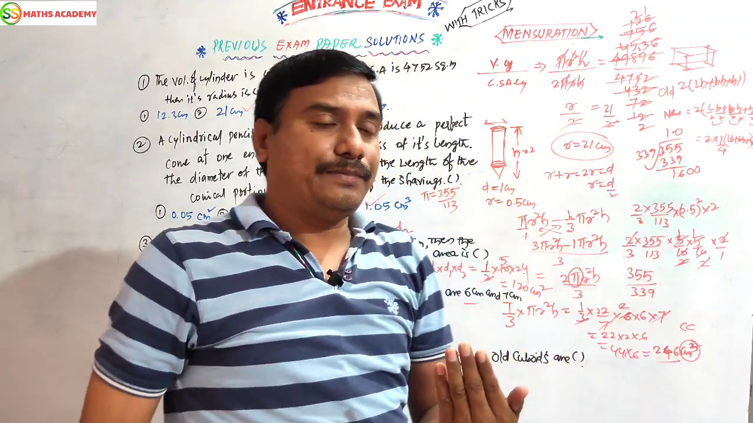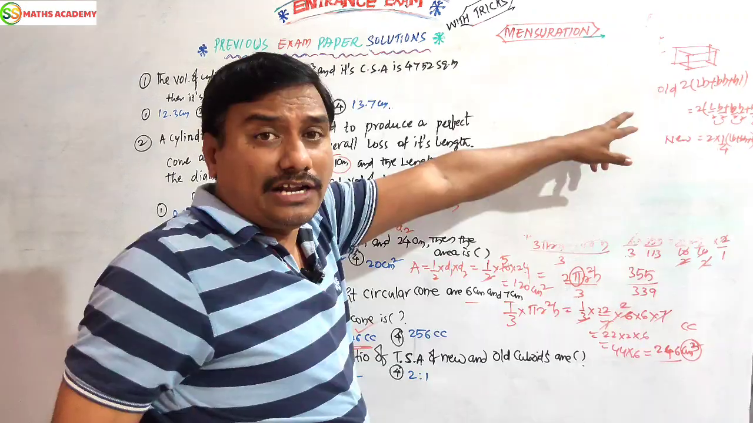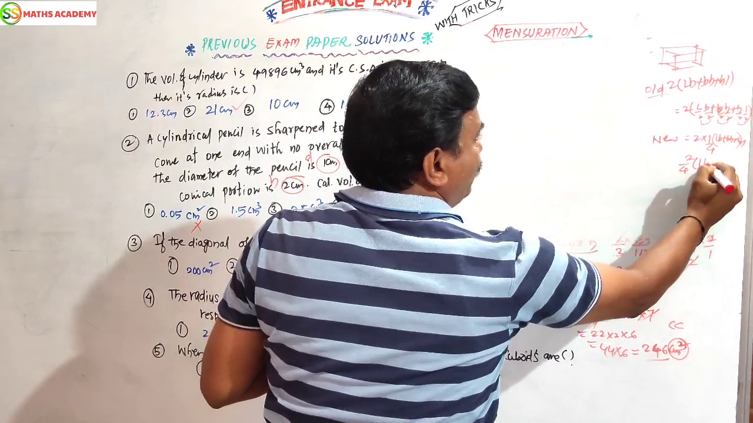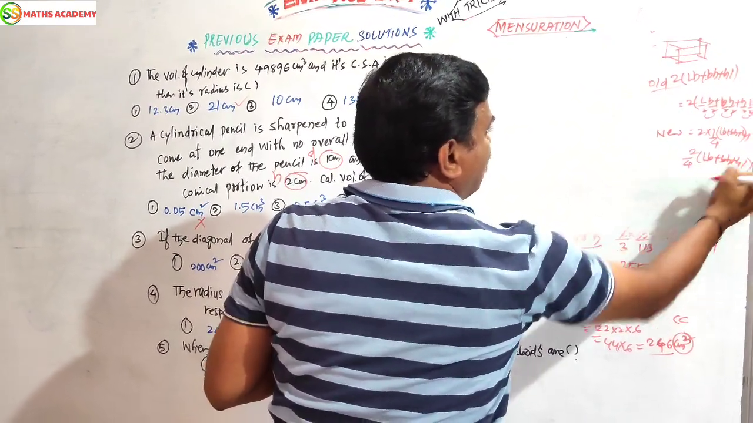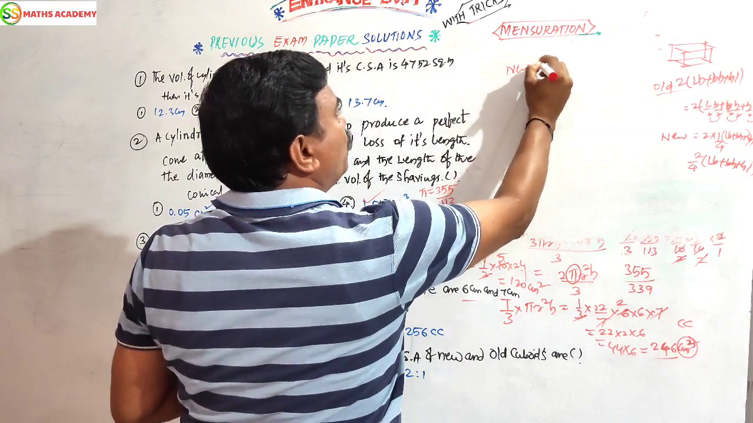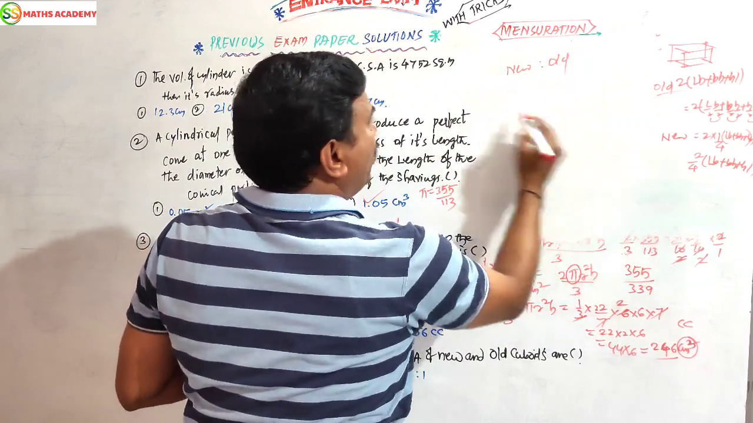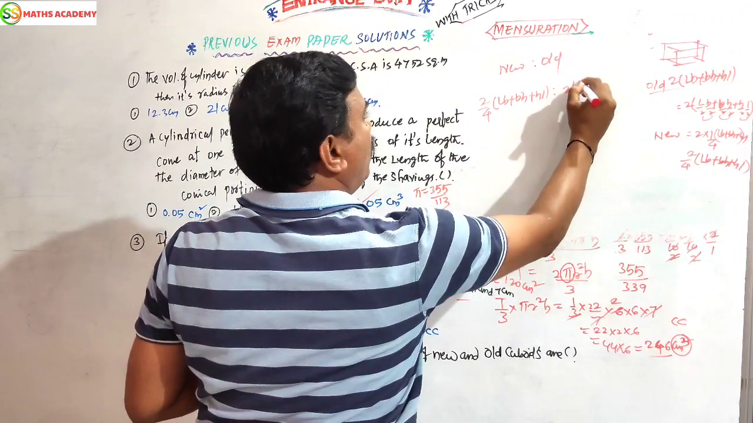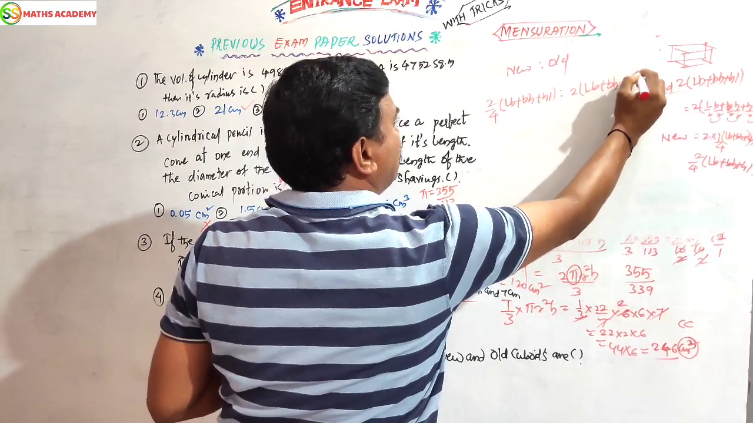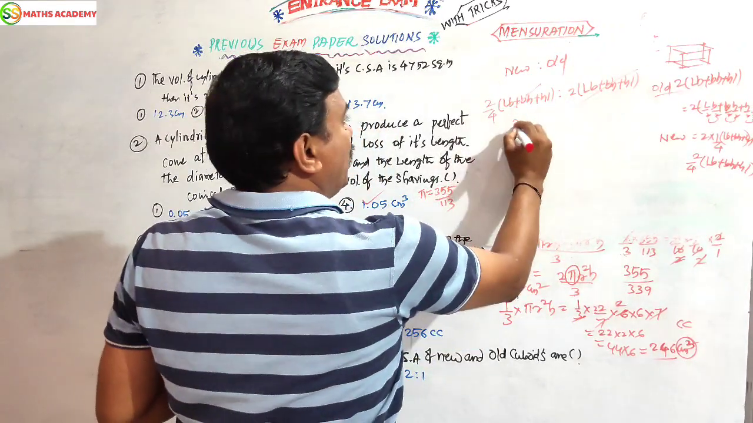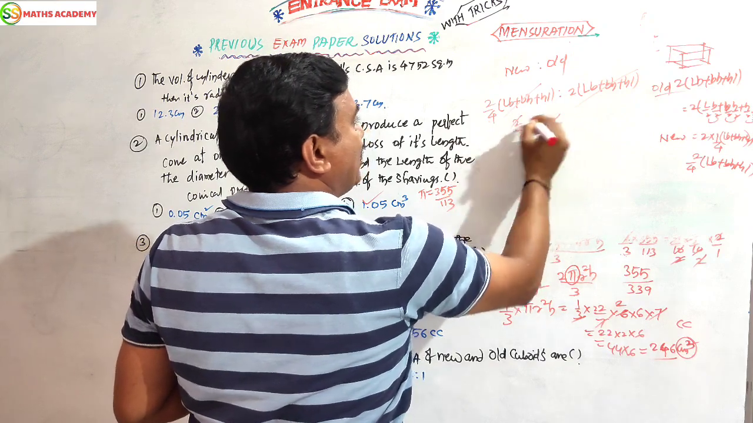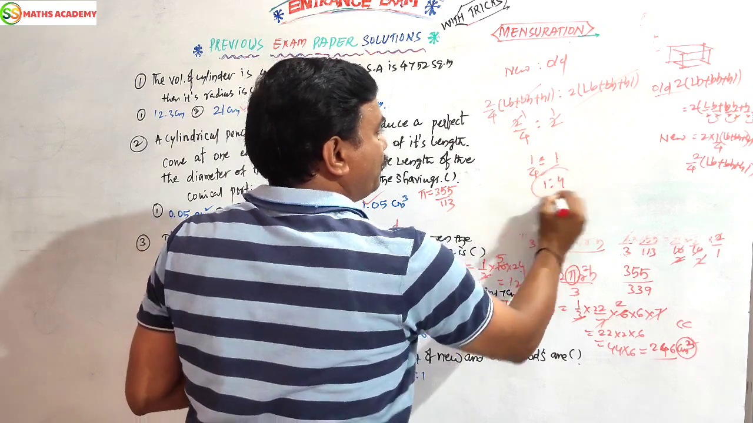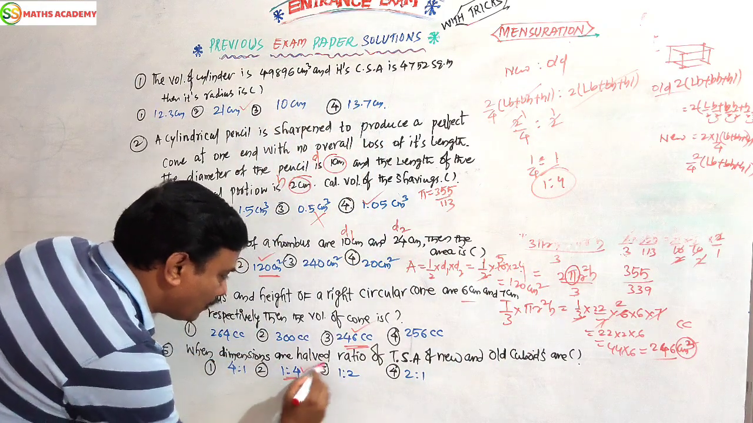Children, 2 of LB plus BH plus HL is the TSA of the old cuboid. After halving the dimensions, we are getting 2 by 4 of LB plus BH plus HL for the new one. He is asking the ratio of new cuboid to old cuboid. New cuboid is 2 by 4, LB plus BH plus HL, and old one, we know very well the formula, 2 of LB plus BH plus HL. This cancels. 2 by 4 is to 2, 2 cancels. So 1 by 4 is to 1. So 4 transferred, 1 is to 4. Answer is 1 is to 4.